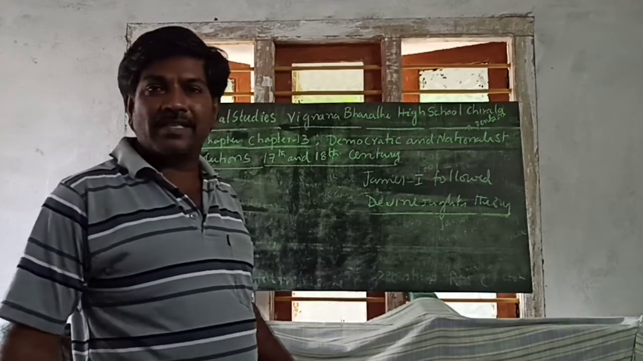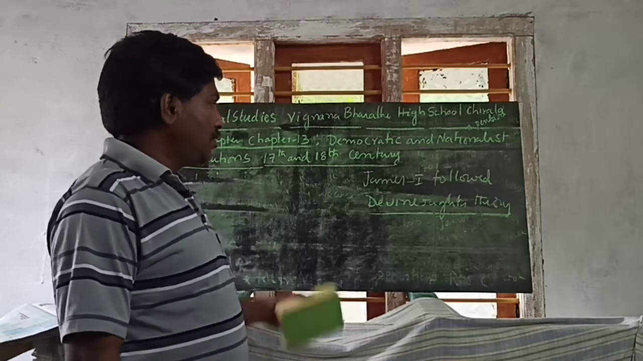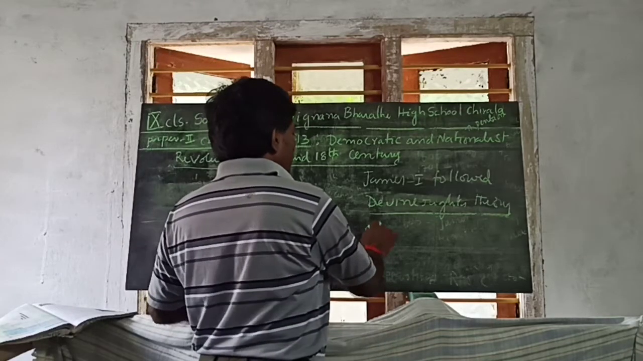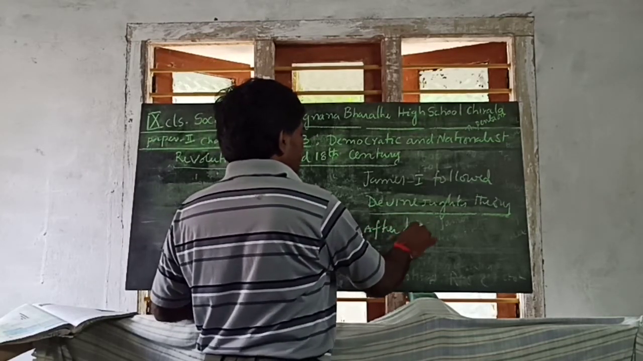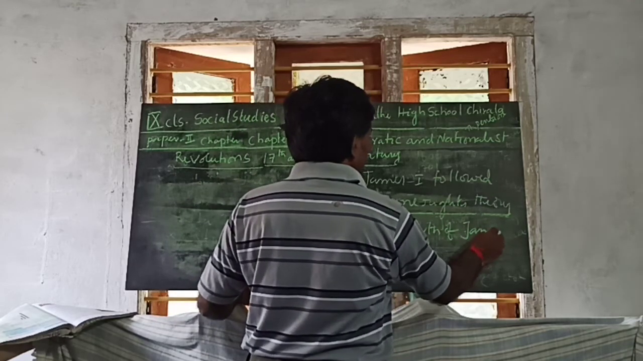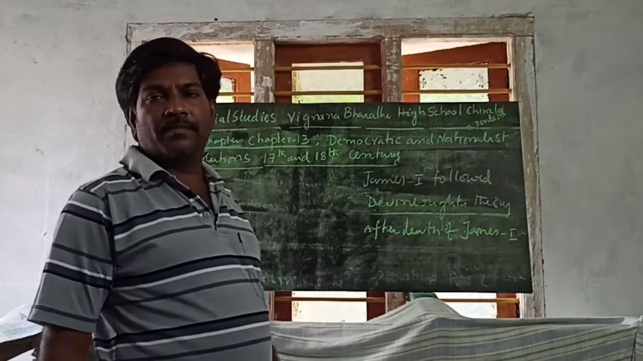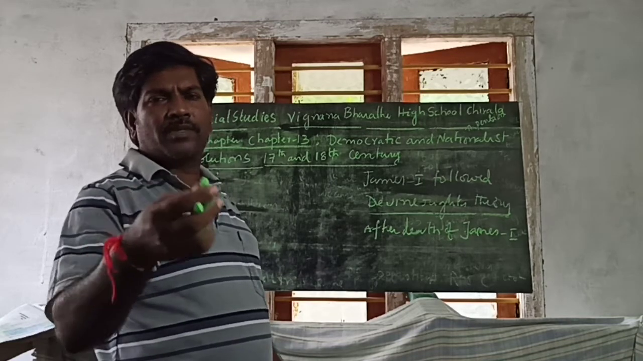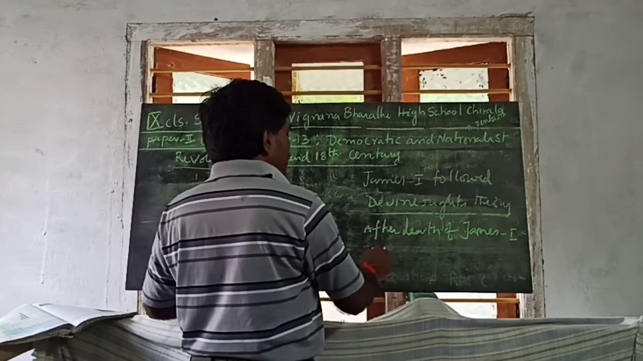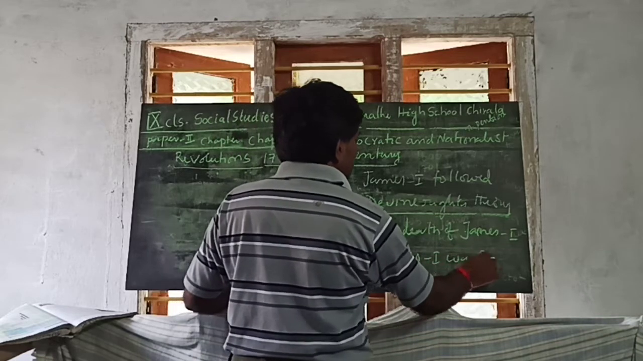Who followed divine rights theory? Divine rights theory was followed by James I. After the death of James I, who came to power? Charles I. After the death of James I, several members tried to succeed but failed. But Charles I was the one who succeeded after James I.